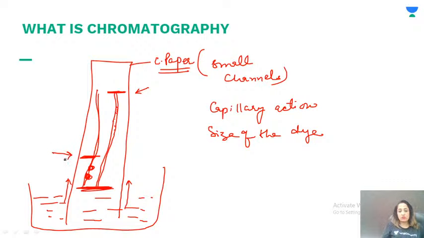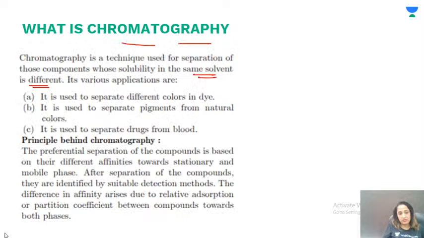So this is the theory behind chromatography. It is used for separating different colors in dye. From natural colors, the pigments can be separated. Drugs from the blood can be separated.